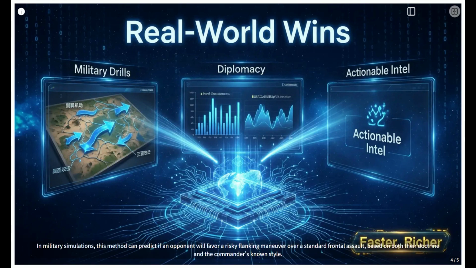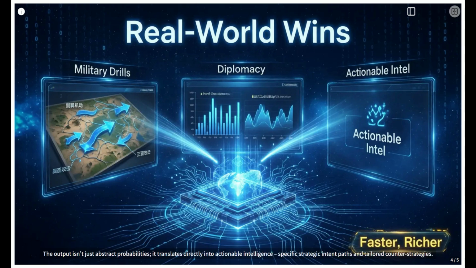Absolutely. In military simulations, this method can predict if an opponent will favor a risky flanking maneuver over a standard frontal assault based on both their doctrine and the commander's known style. In diplomatic scenarios, it can forecast when a negotiator will dig their heels in on core issues versus making tactical concessions elsewhere, blending official policy with personal negotiation habits.